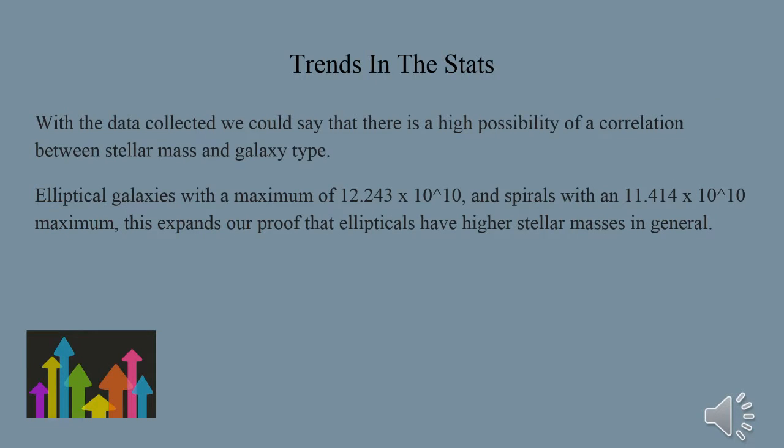Through the research we have conducted and the data we have analyzed, we see a correlation between a galaxy's stellar mass and the type of galaxy it is. We can expand our proof that ellipticals have a higher stellar mass in general when we see that elliptical galaxies hold a higher maximum stellar mass than spiral galaxies. Ellipticals have a maximum stellar mass of 12.243 times 10 to the 10th, and spirals have a maximum stellar mass of 11.414 times 10 to the 10th.